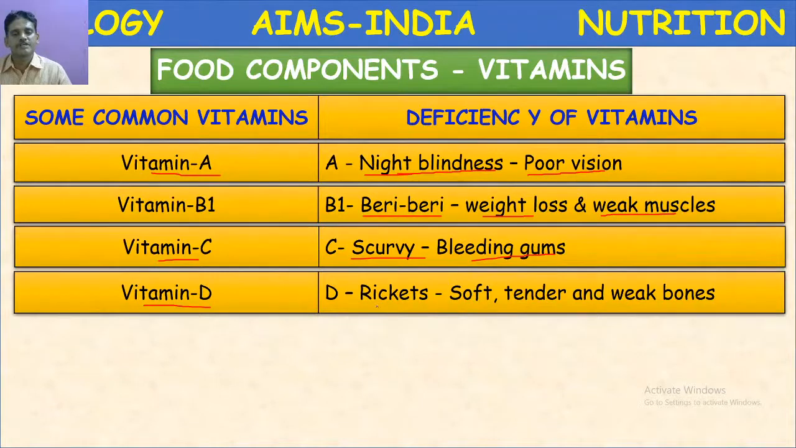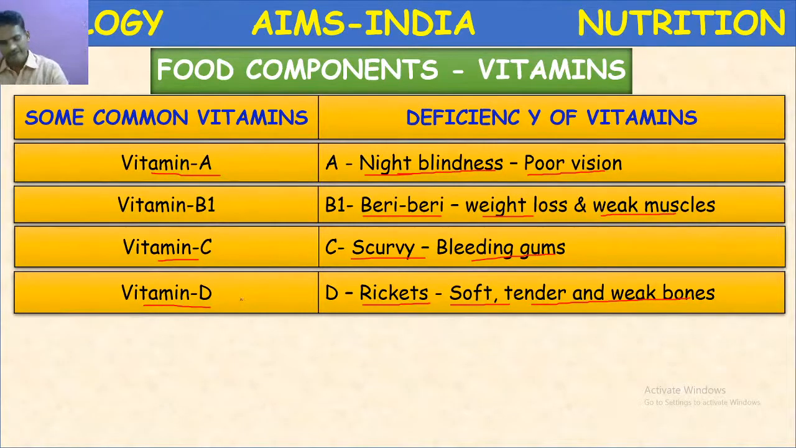This vitamin deficiency in children leads to rickets. In adults also this vitamin deficiency occurs, causing soft, tender and weak bones. Nowadays vitamin D is very important even in fighting against some infections, like viral infections such as corona. This vitamin D is required. So early morning sunlight is the best source of this vitamin D.